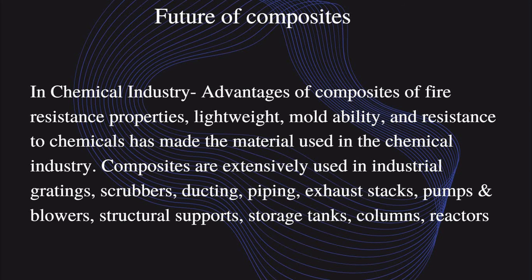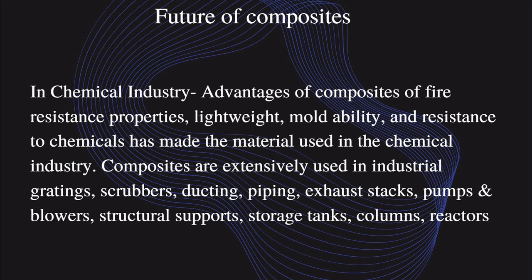Chemical industry. An advantage of composites is the fire resistant property. It has good fire resistance, light weight, moldability and resistance to chemicals. It has inert characteristics, so it does not react with any powerful chemicals, which is why it is used in the chemical industry.